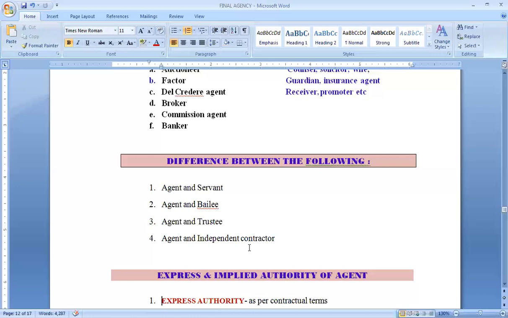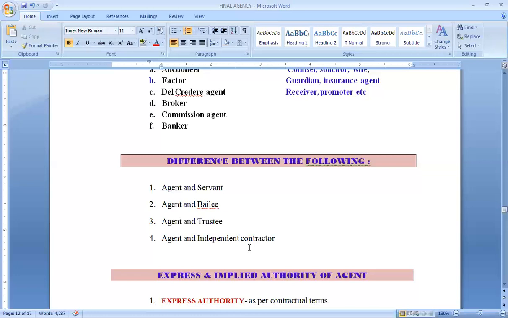Agent and trustee appear to be the same, in that a trustee has to work on behalf of the trust for the benefit of the beneficiaries, like a trust which is looking after an orphanage. Then, the agent and trustee are not the same, because a trustee can use all his powers in his own name, whereas an agent has to do all the tasks in the name of the principal.